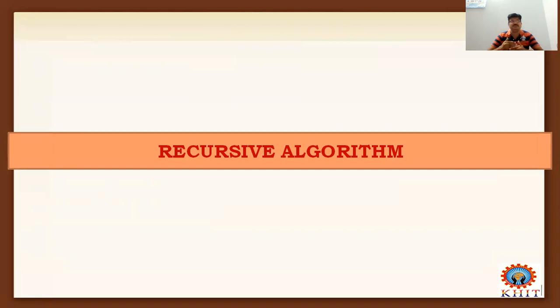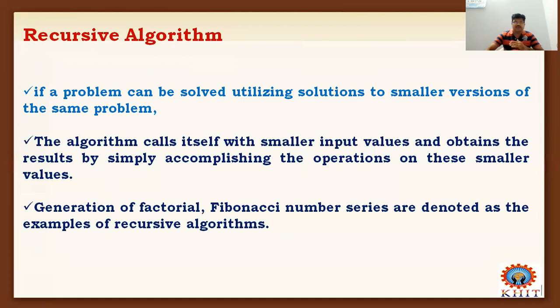An algorithm that can call itself to solve a problem is called a recursive algorithm. The definition is: an algorithm that calls itself with smaller input values and obtains the results by simply accomplishing the operations on these smaller values is known as a recursive algorithm.